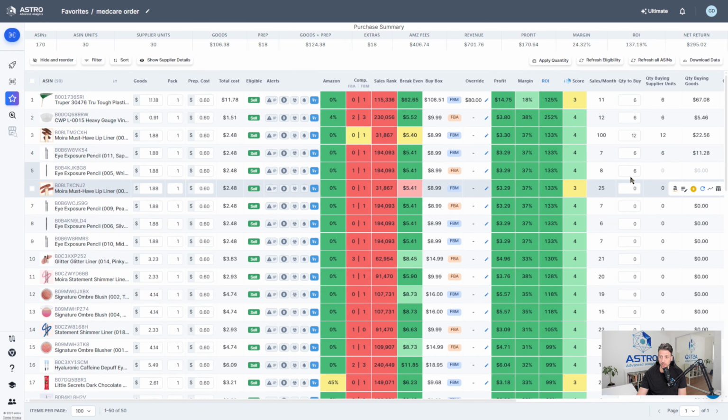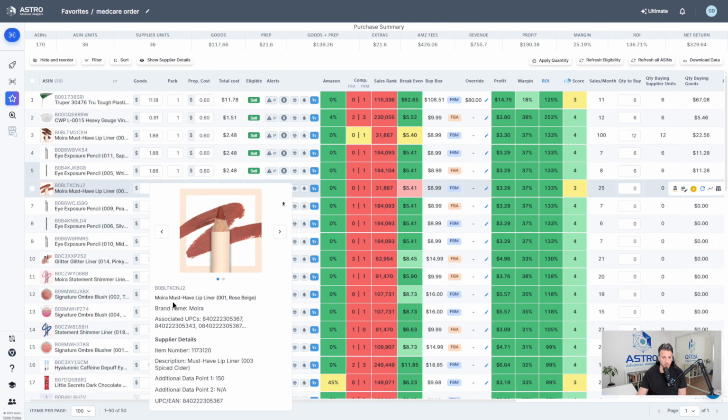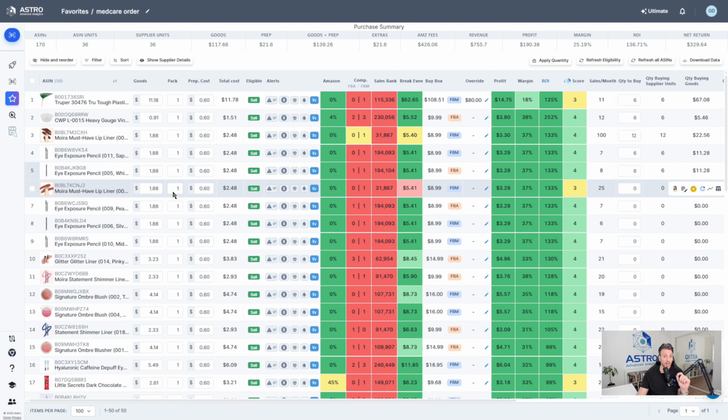Now this one here sells 25 units. Let's go ahead and check out the product. So Myra must have 001. You see, again, it's incorrect. So I want to correct that. But knowing this list, all these products are listed at $1.88. So if they have it, it'll be cool. Now I do see that the break-even strength is red there.